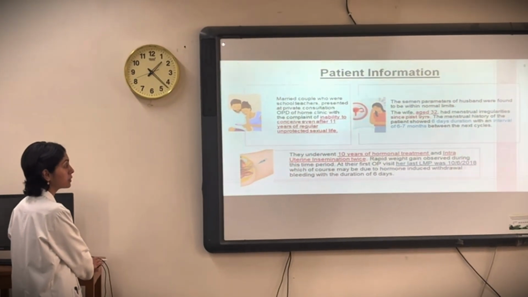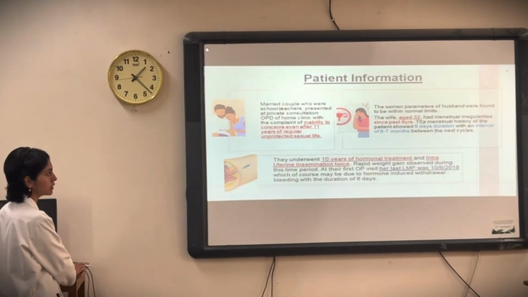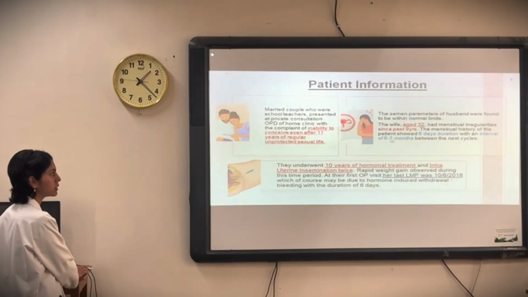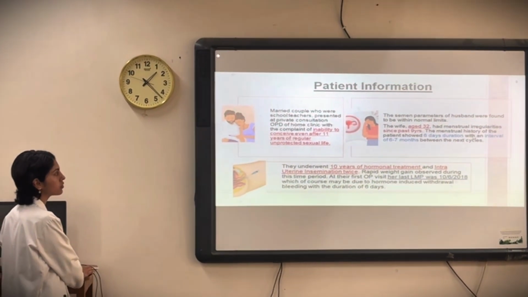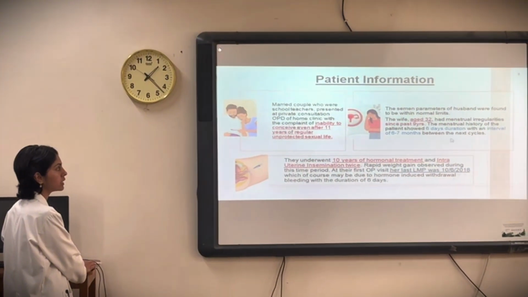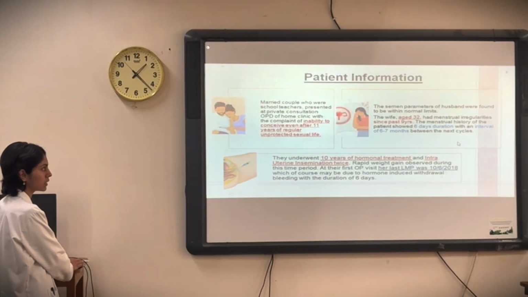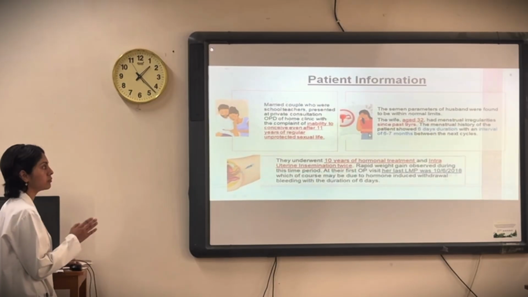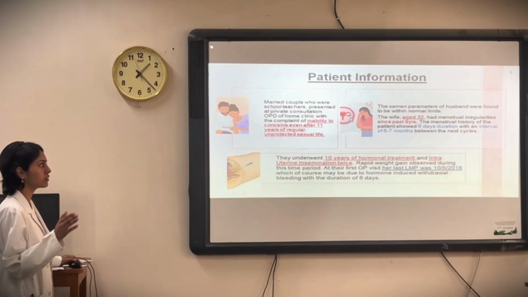But the wife, whose age is 32 years, had menstrual irregularities for the past 9 years. The menstrual history of the patient shows 6 days duration with an interval of 6 to 7 months between cycles. So there are menses for 6 days, and after that for 6 to 7 months there were no menses.